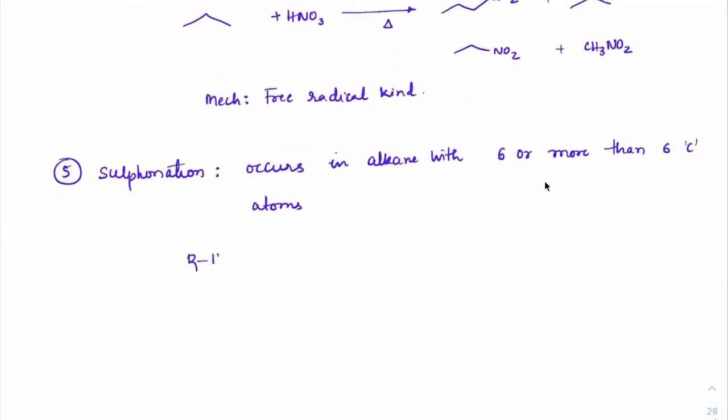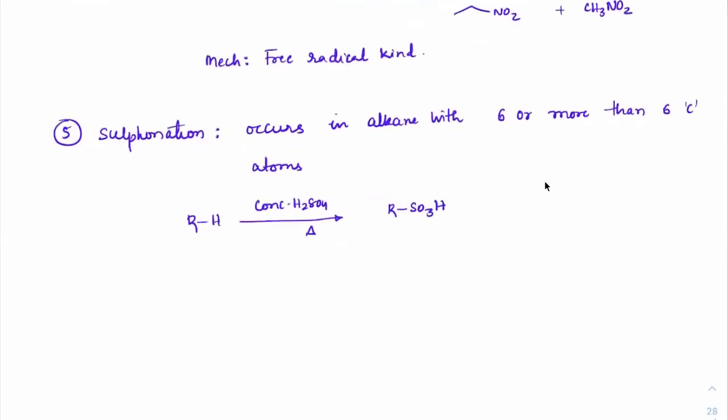So imagine this R has at least 6 or more than 6 carbon atoms. React that with concentrated H2SO4 and heat. So we'll get this as RSO3H. Got it? Here also reactivity would be more if you have tertiary, secondary, primary, followed by radical mechanism.